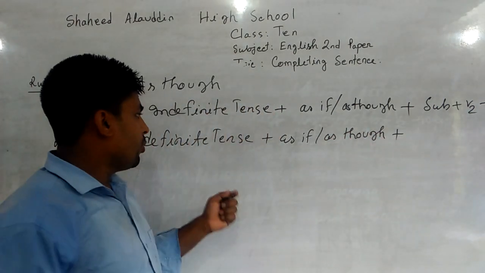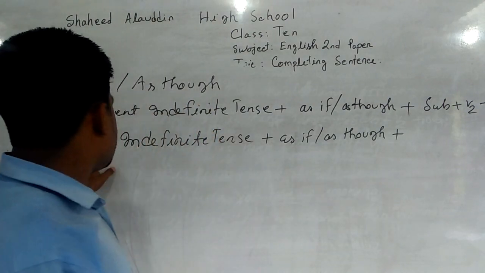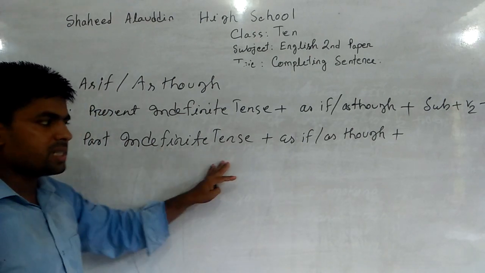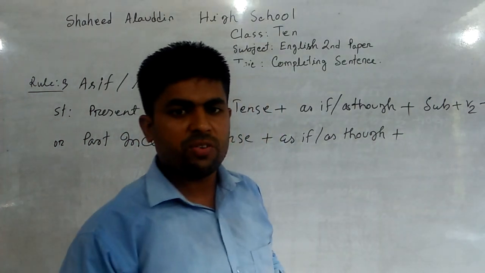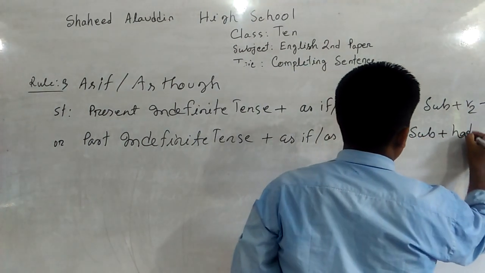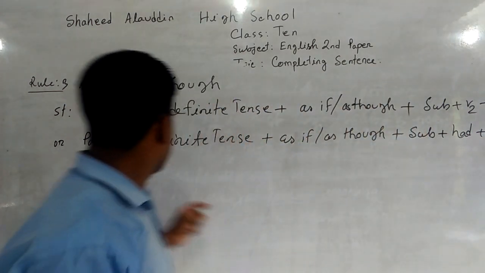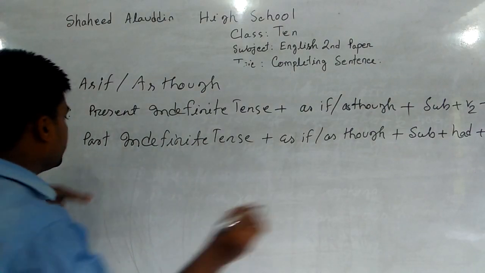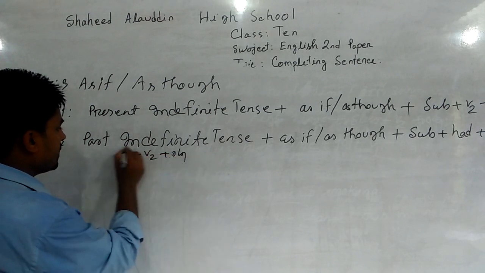As though. When there is as if or as though in the middle, if the first clause is in the past indefinite tense, the other clause will be past perfect tense. The structure of past perfect tense is subject had plus B3 plus object. The structure of past indefinite tense is subject B2 plus object.